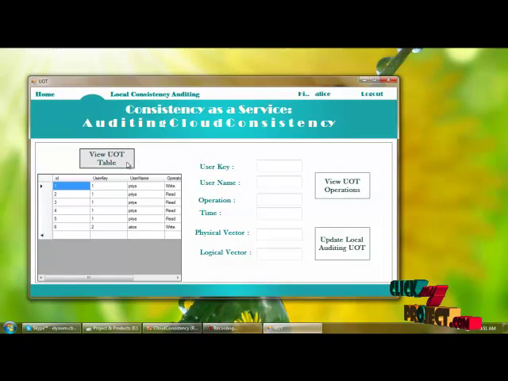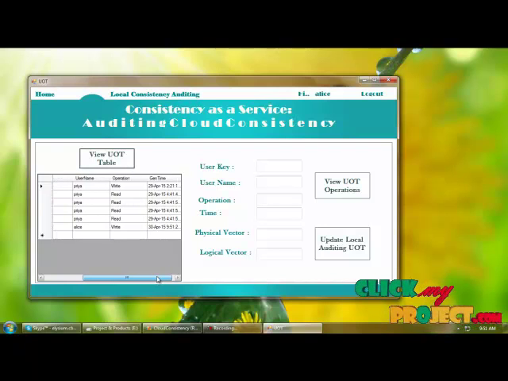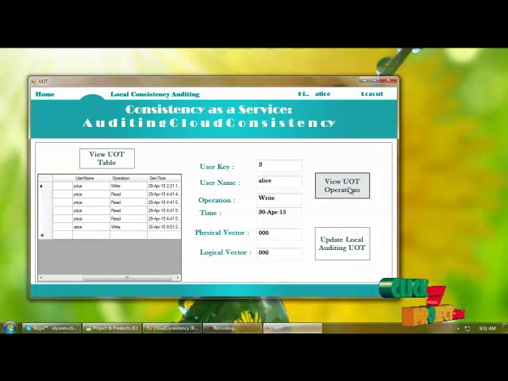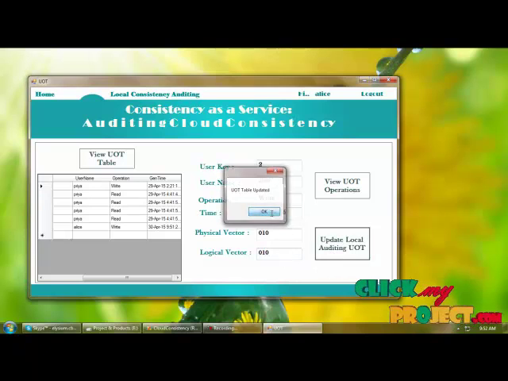Here we can view the user operation table of users, based on username, user key, operation and generation time of the UOT. By viewing the UOT table we can get the user key, username, operation of the user, time of operation, physical vector and logical vector, and we can also update the physical vector and logical vector of a user. So, updating the UOT table.